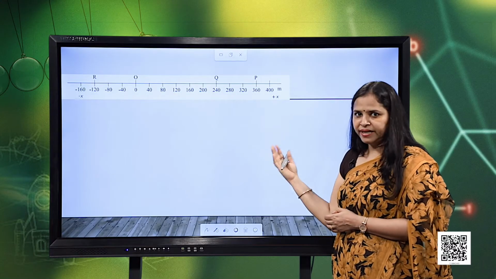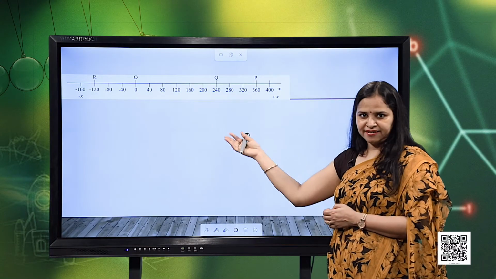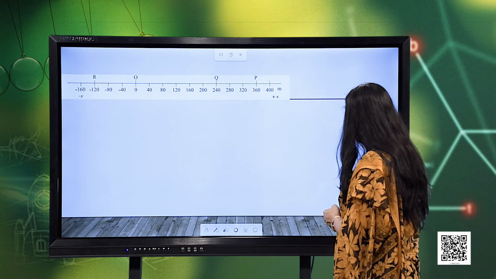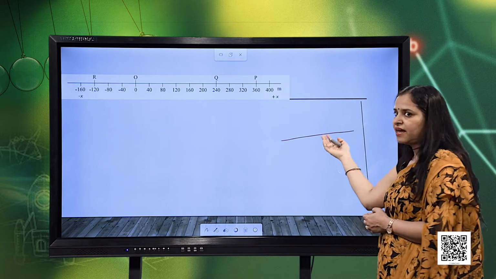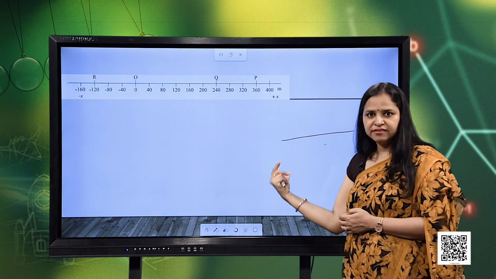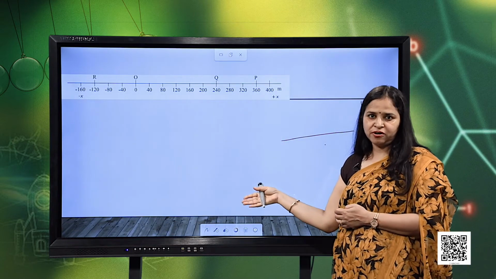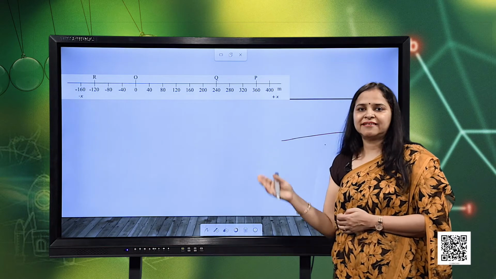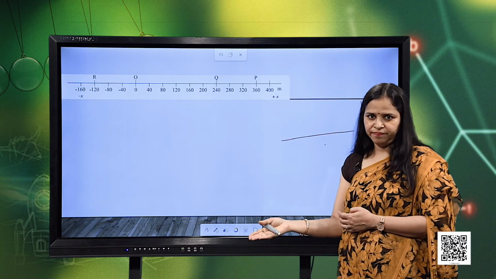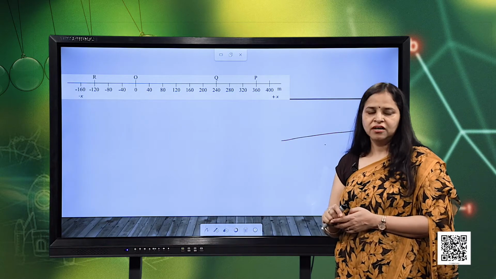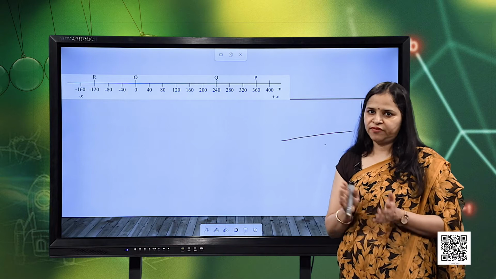It does not mean that the motion can be along the x axis only, it can be along the y axis also, it can be along the z axis also, I mean outward or inward, with reference to this board. Also we can describe the motion in a straight line as right and left, or up and down, or inwards and outwards. So, it is all our choice what we consider.